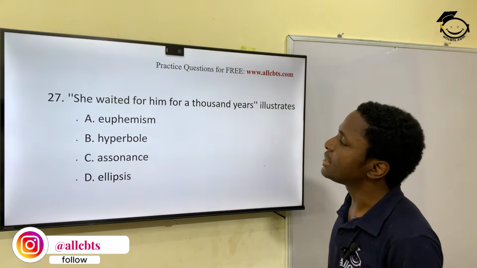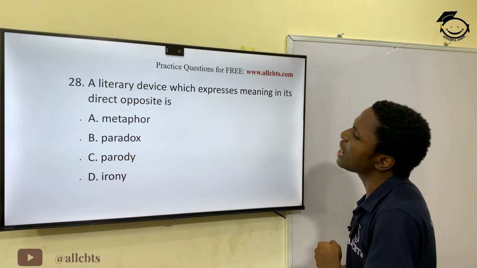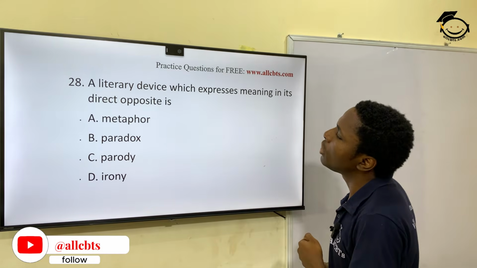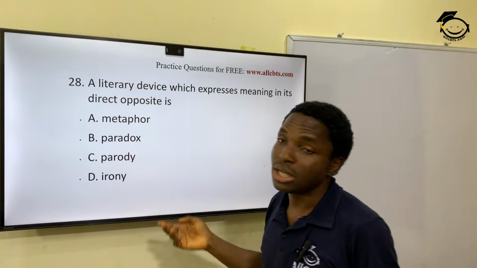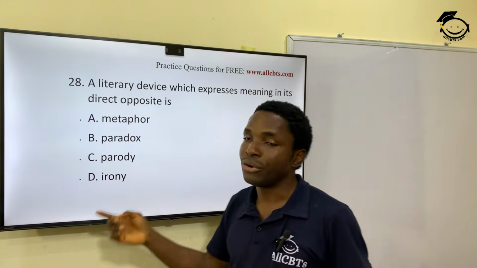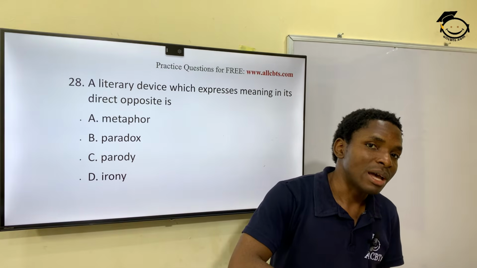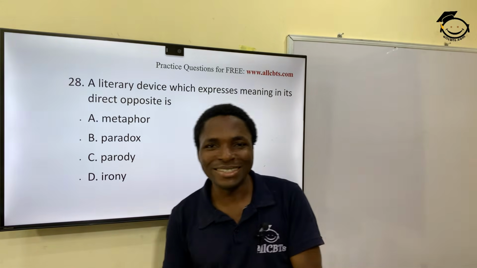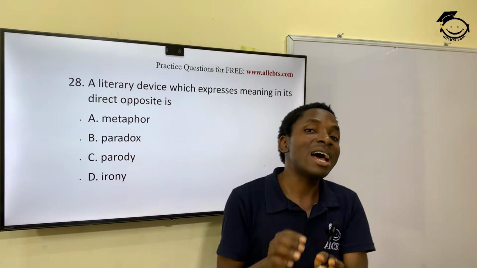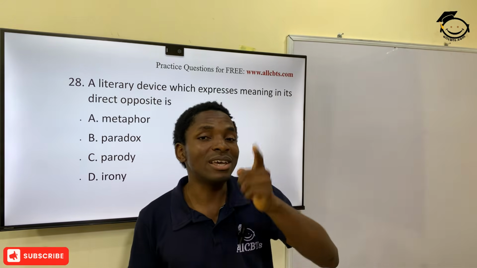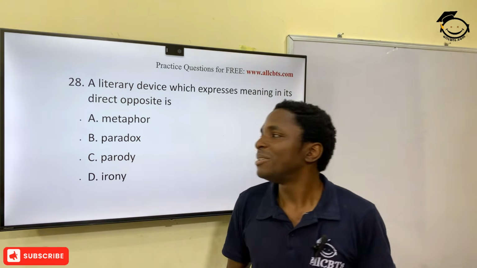And then 28 now. A literal device which expresses meaning in its direct opposite is called, you should know this one too, right? You use it a lot. So, irony. Irony is saying something and meaning something else. You get it now. Saying a particular word but meaning something else. And the person you are speaking to will know that, yeah, you mean something else. Right? Good.